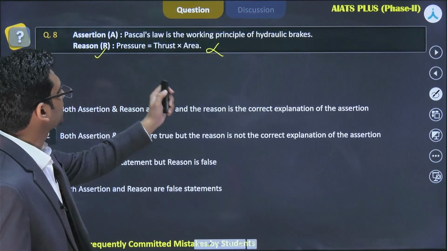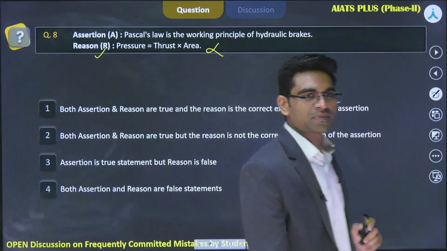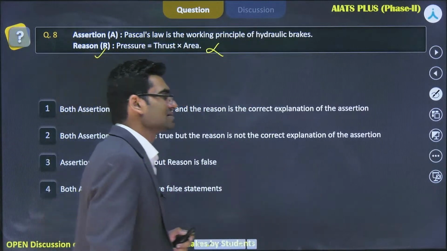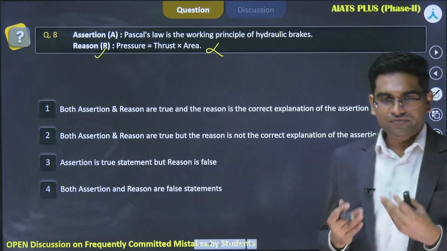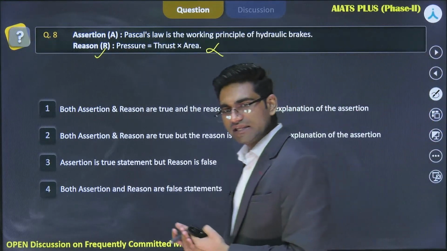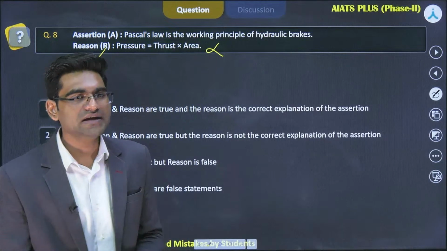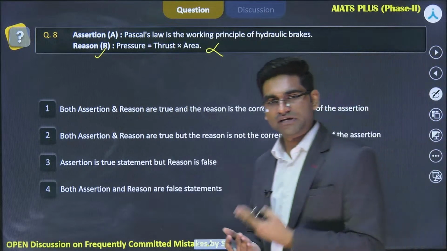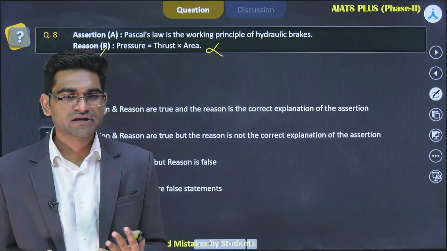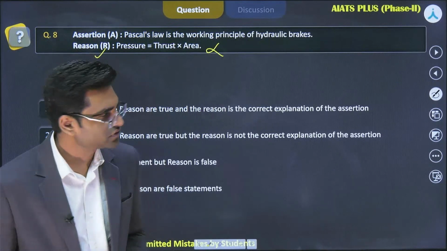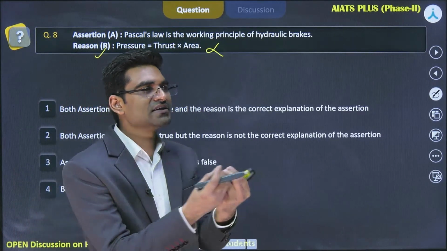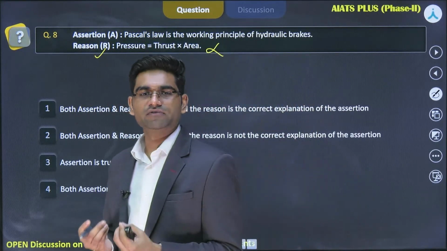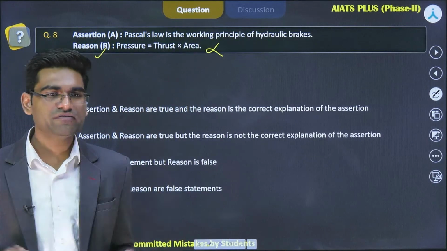Now, Pascal's law is the working principle of hydraulic brakes. What is Pascal's law here? Pascal's law states that if we apply a force or a pressure anywhere in the liquid, which should be confined and continuous, then if you increase pressure at any point, that same increment in pressure will be transmitted everywhere without any diminishing effect. So if I increase the pressure by, let's say, 1 atmospheric pressure at some point, then the increment will be exactly equal to 1 atmospheric pressure at every point inside the liquid.